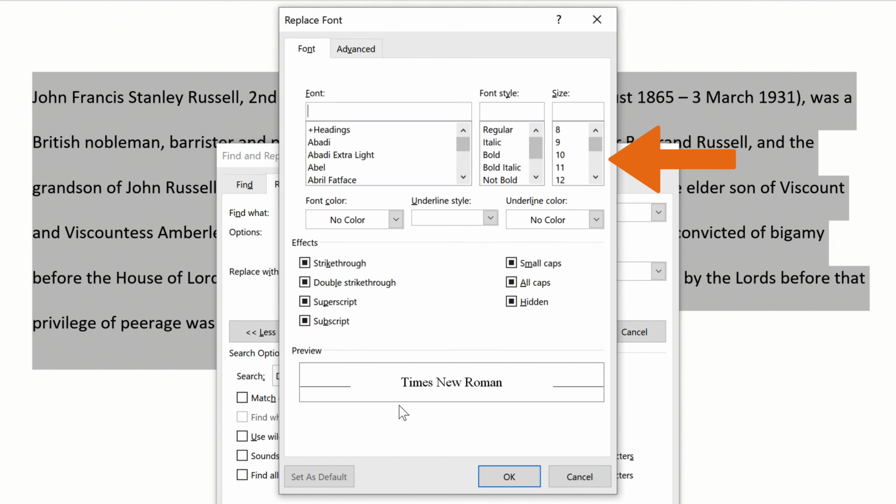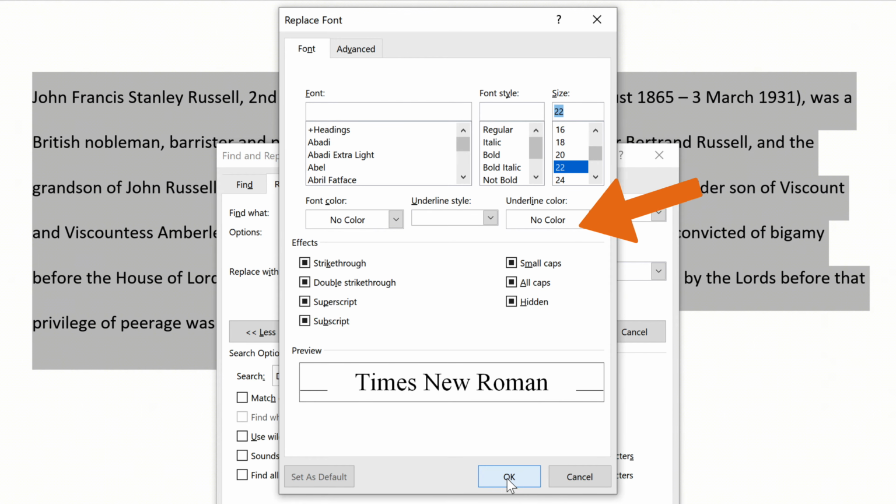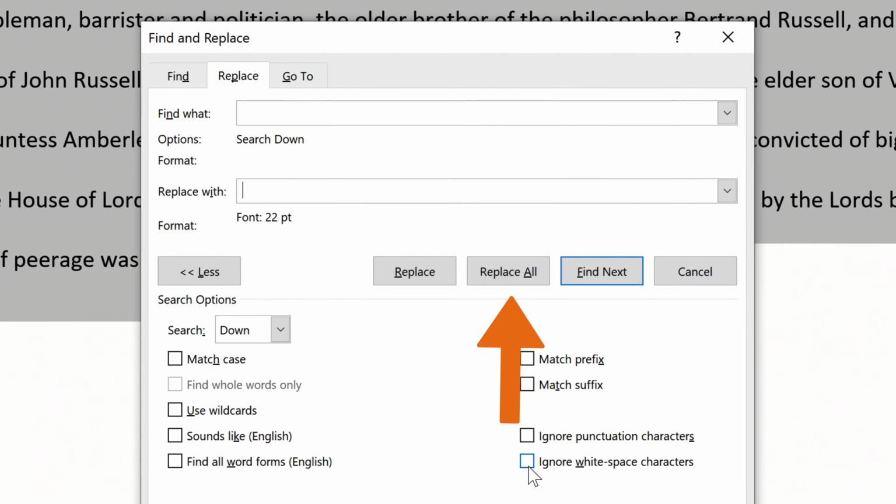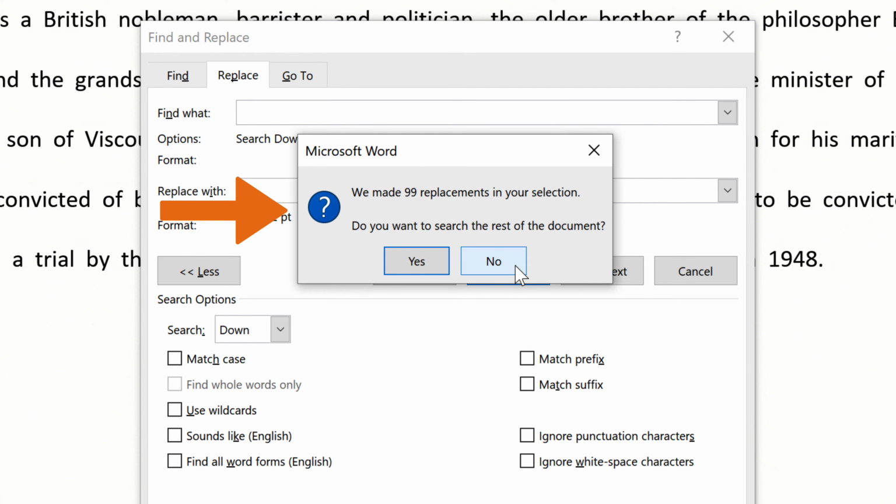Under Size, choose the font size you used most consistently throughout the document, then select OK. Once you're done, select Replace All. In a new dialog box, Word will report the number of replacements. Select Yes to apply changes to the entire document, or select No to change only the highlighted text.